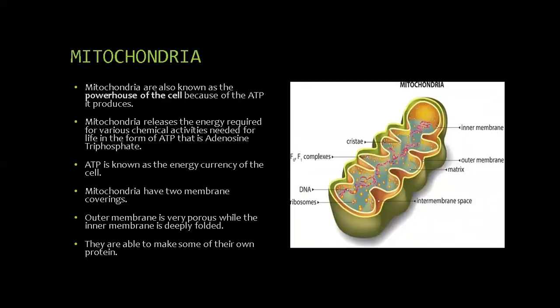Let's learn about mitochondria. Mitochondria are also known as the powerhouse of the cell because of the ATP they produce. Mitochondria release the energy required for various chemical activities needed for life in the form of ATP, that is adenosine triphosphate. ATP is known as the energy currency of the cell. Mitochondria have two membrane coverings. The outer membrane is very porous, while the inner membrane is deeply folded. They are able to make some of their own protein.